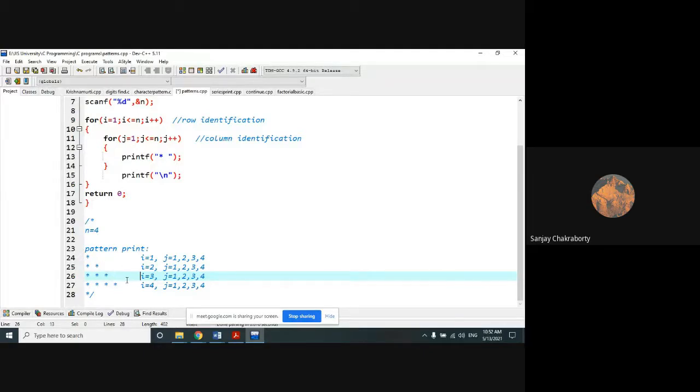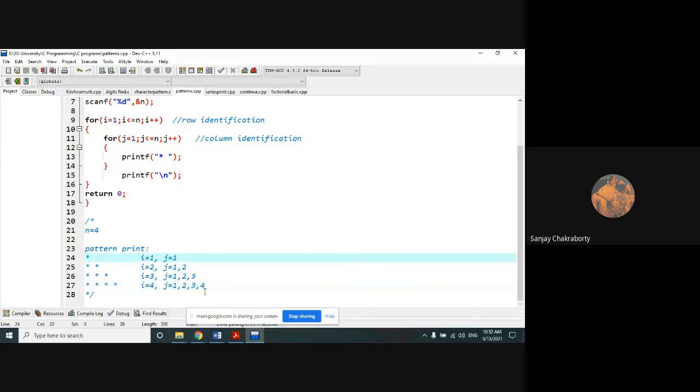So that's why we'll have to do it in such a way that when the value of I is equal to 1, the J loop should execute only one time. Then only it will print one star, right? When the value of I is equal to 2, the J loop will execute 2 times, then only it will print two stars, right? When the value of I equals 3, the J loop will execute 3 times. When the value of I equals 4, the J loop will execute 4 times. Then it will print in such a fashion.